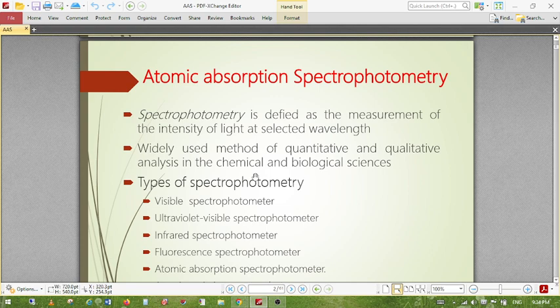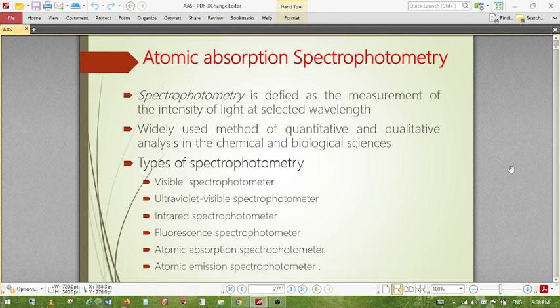We have to use a sophisticated instrument, not the UV visible that we generally use. Atomic absorption and atomic emission, both of these spectrophotometers are very sophisticated and can detect very tiny amounts, that is, ppb level concentration.